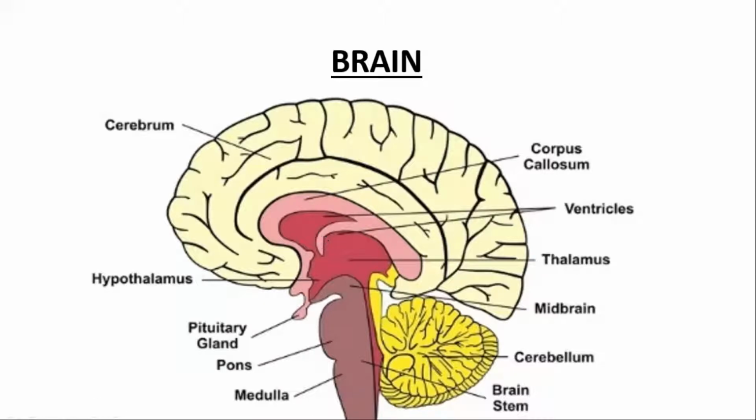To study the different parts of the brain, we need to categorize it into different parts, right? First, I need to tell you a few things about the brain. In vertebrates and in humans also, the brain is developed, or primary brain vesicles are developed, during the embryo stage, right?